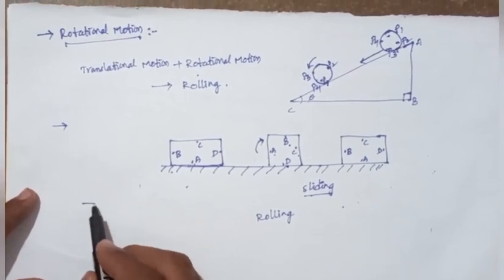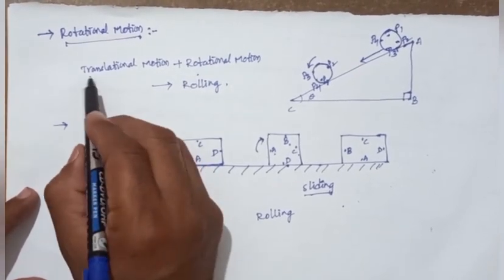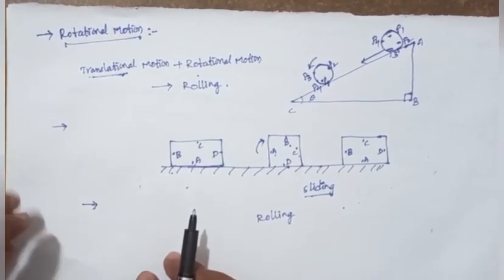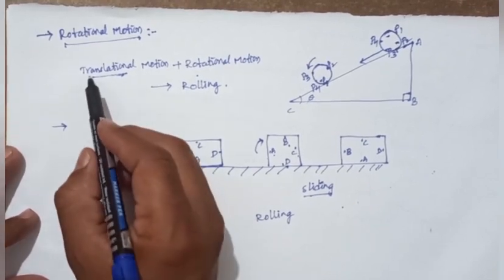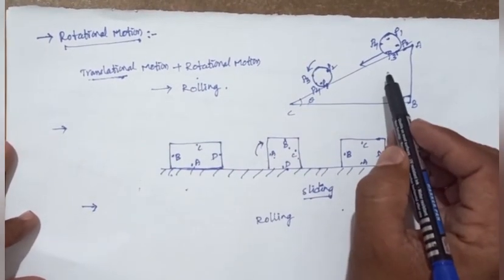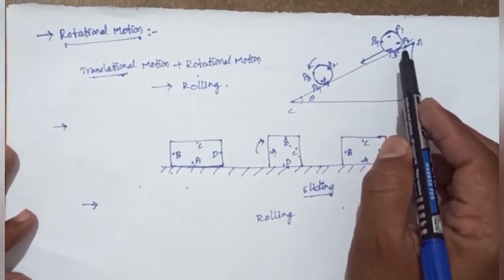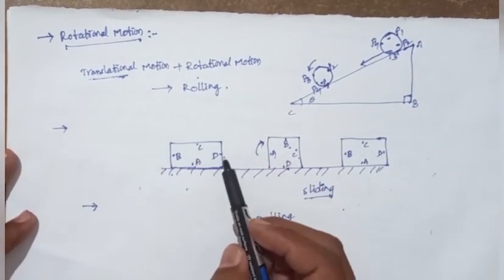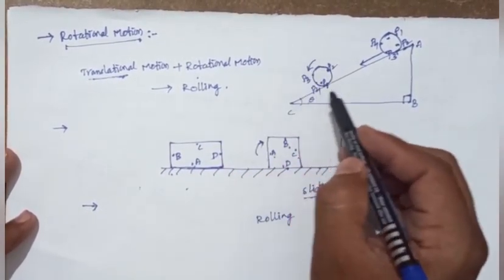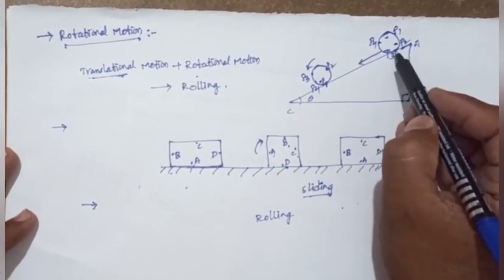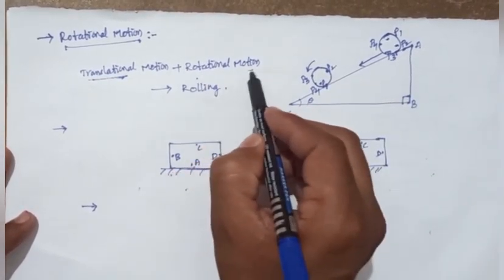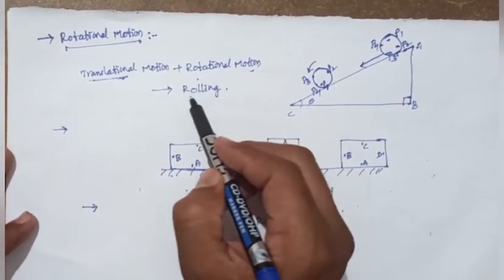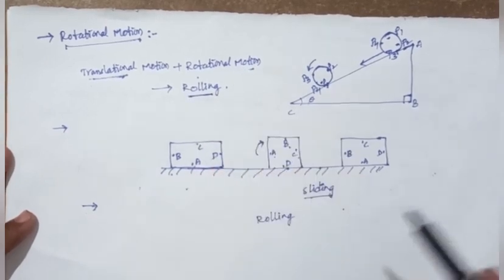So the first one is translational motion. Pure translational motion of a system of particles is when the velocity of the particles of a rigid body doesn't change. When the velocity of a rigid body changes, it is called the rotational motion. Translational motion and rotational motion together are called the rolling motion. So it is called the rolling motion.